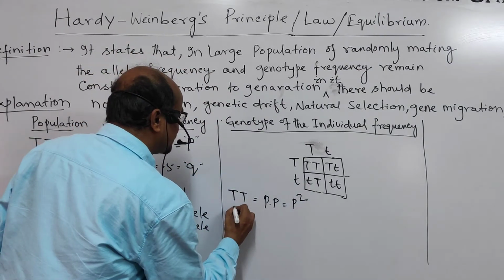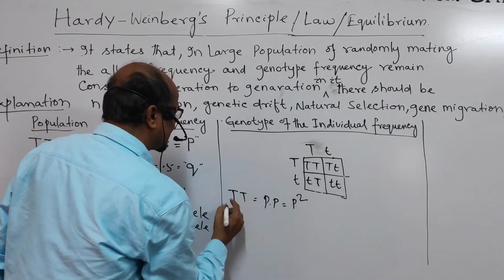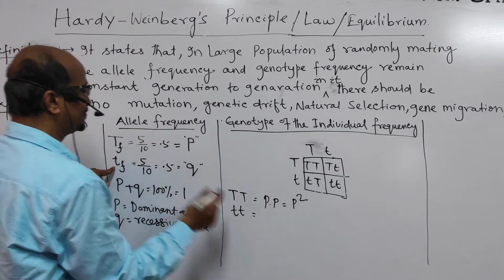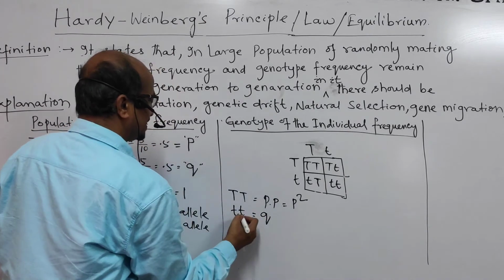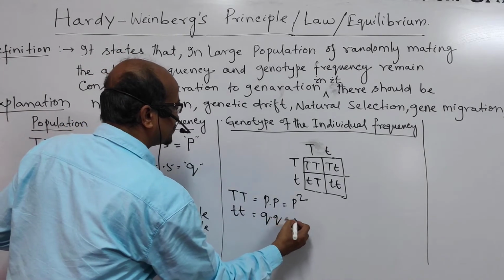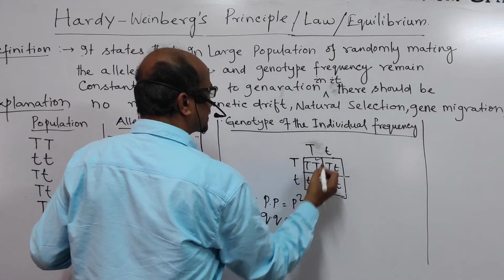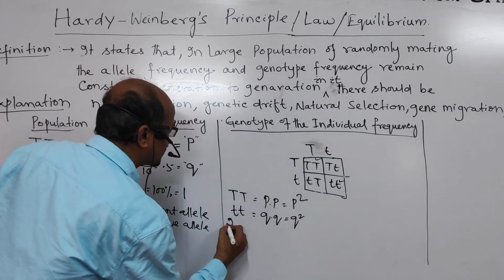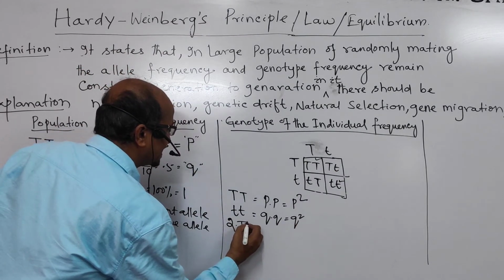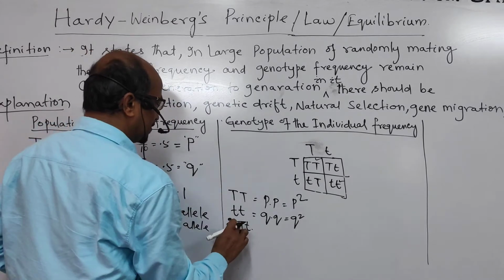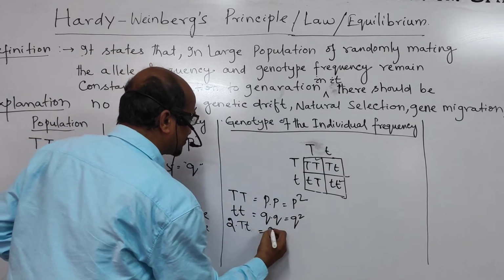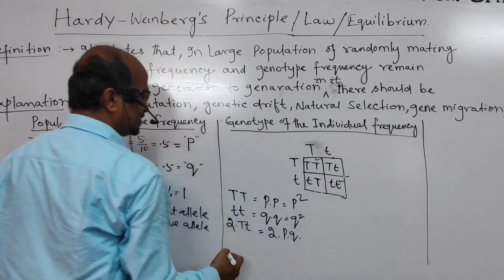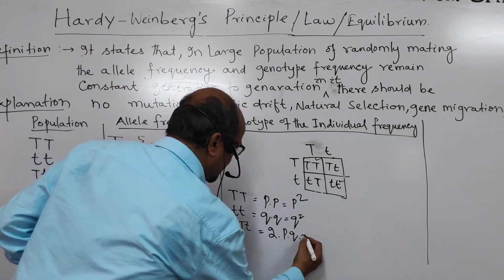And on the other side, you see small t is there. Q stands for t, so we can write Q square. Then here, Tt, there are 2 of them. So this will be 2 into PQ, right? So this is 2PQ.